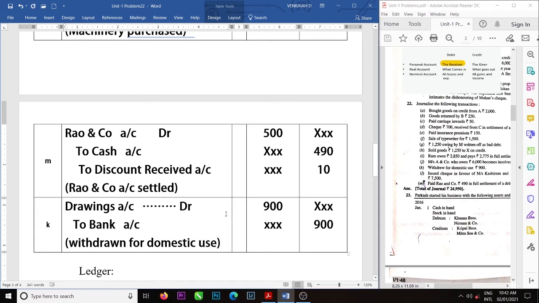Withdrawn for domestic use. So there is no cash in that. Paid to Rao and Co. And we paid amount is how much? 490.